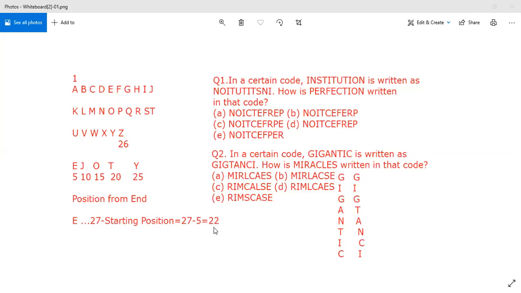In the same way, if I ask you the position of J from the end, what is the J position from the beginning? 10. So you can say 27 minus 10, 17 would be J's position from the end. I hope you are able to understand this. I'm just giving you 10 seconds to recollect whatever we have done.